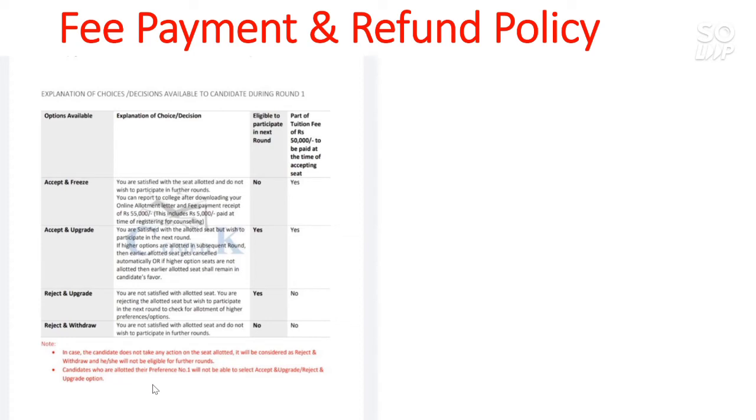And the candidate who is allotted their preference number 1 will not be able to select the accept and upgrade or reject and upgrade options. That means if you get the first preference college in the first round, you don't have the option to go for the second or third round, because you got your first preference. So select the preference order wisely. I repeat it again so that you will get the best college.